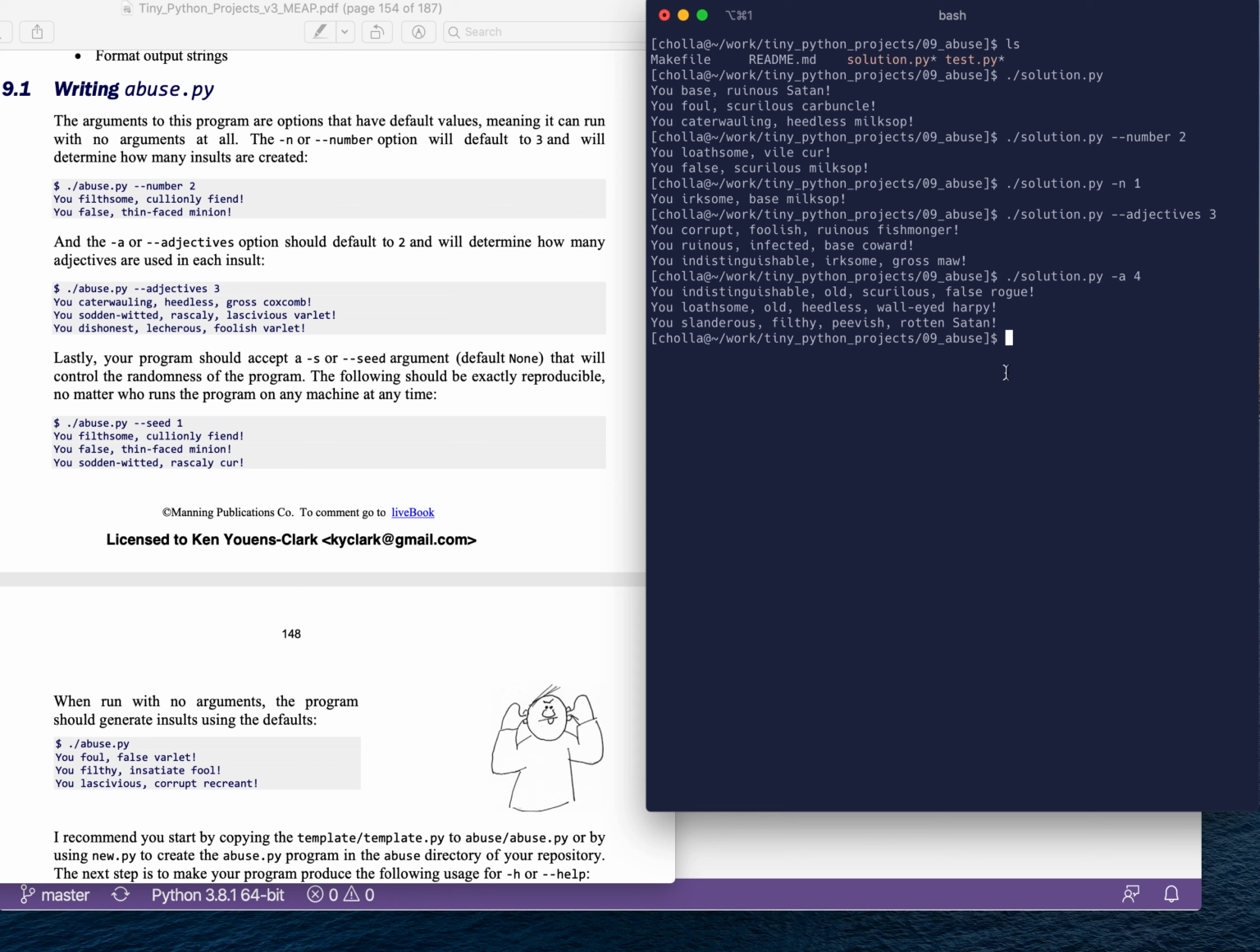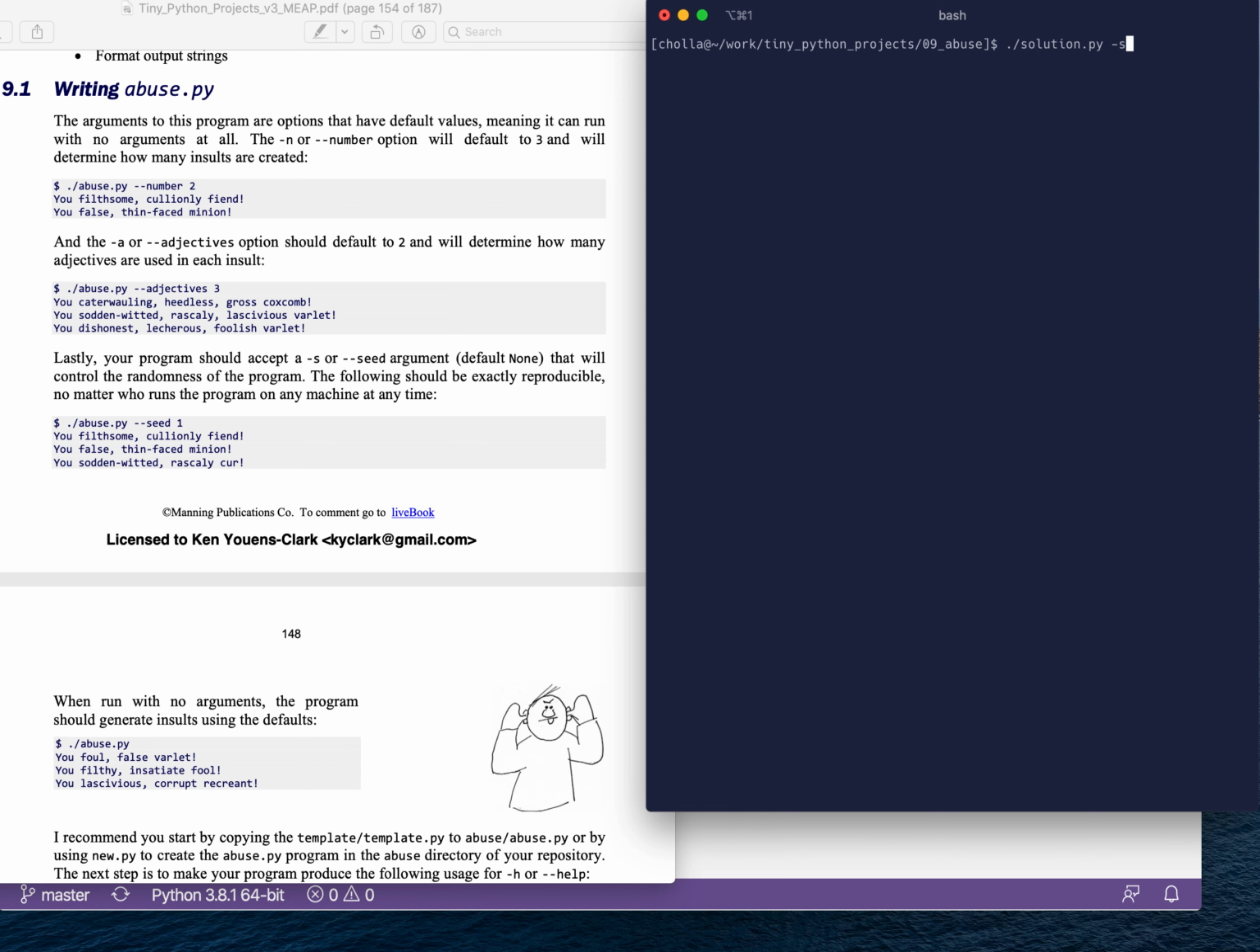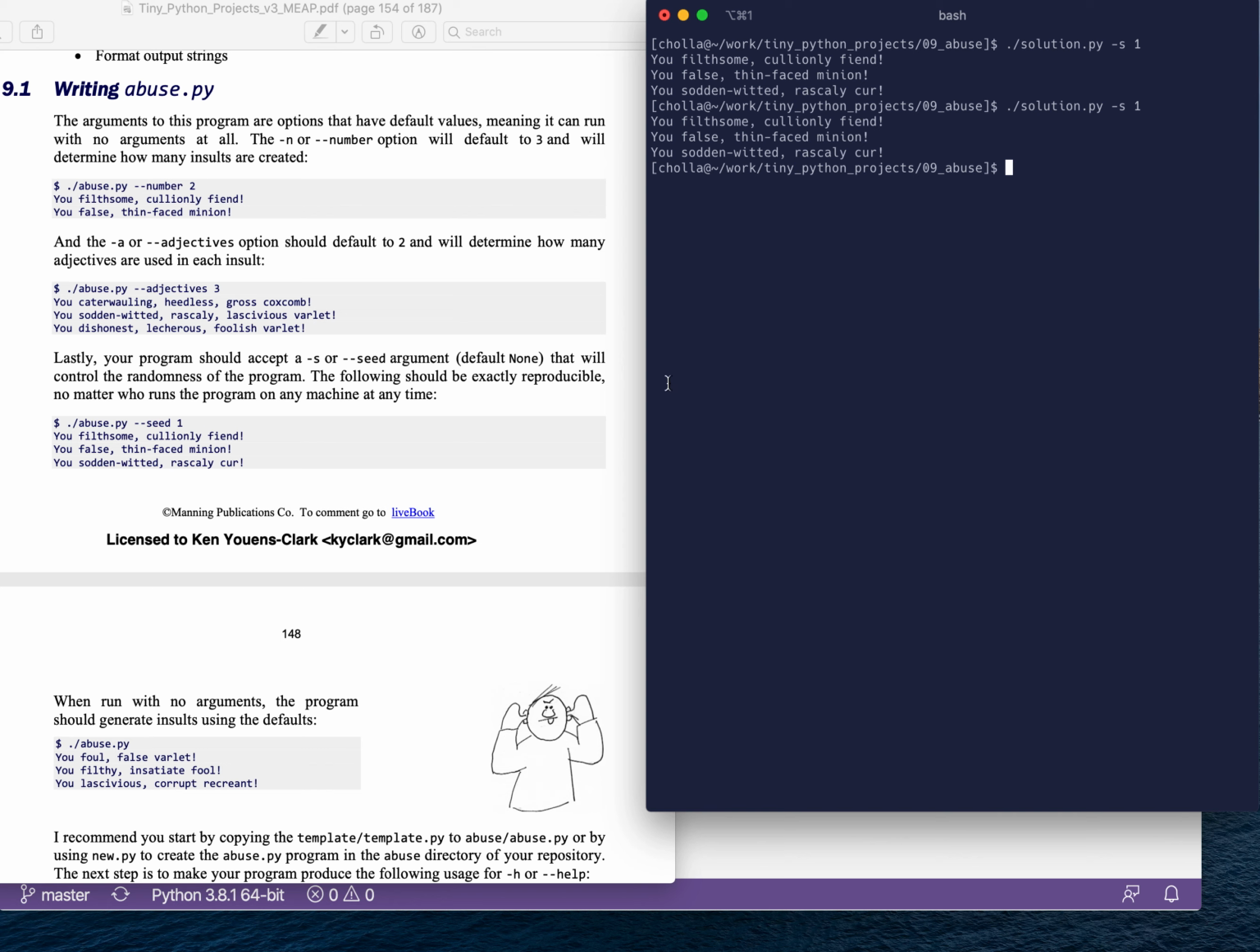But each time, and I'm sure that as you're running this at home, you're going to see a different set of insults. So we can control that with the -s flag. So I'll -s of 1. And each time I run that, I should get exactly the same output, exactly the same adjectives and noun, the exact same insults in the same order. I should always get that. And you should be able to get the same thing if you run that on your computer.